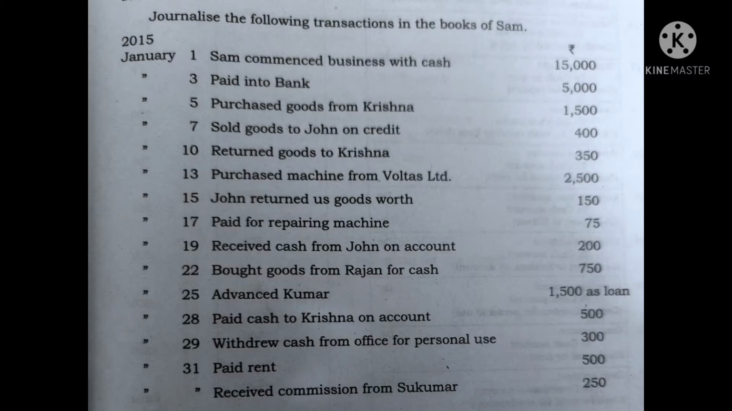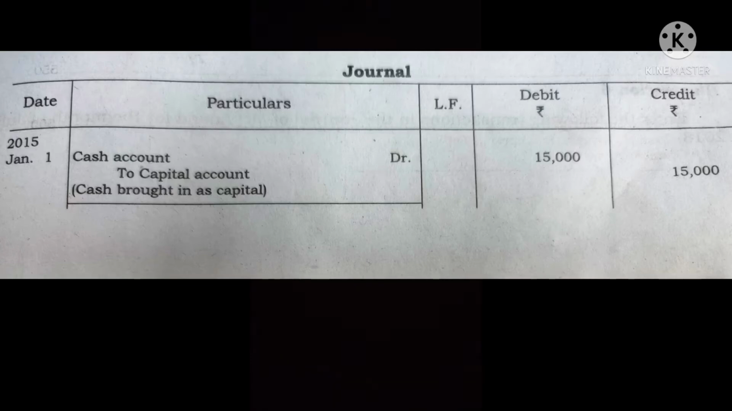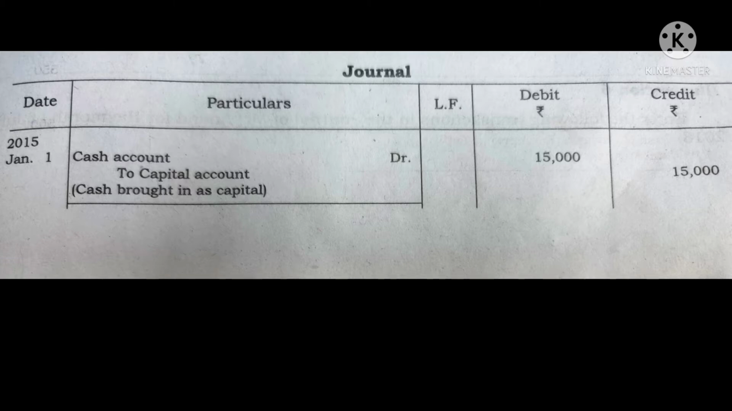Okay, so the first transaction says Sam started business. So he introduced capital, so cash is coming in. The entry will be cash account debit to capital account. Cash account will be debited with 15,000 and capital account will be credited with 15,000. Narration will be cash brought in as capital. So this is the first transaction. Whenever we get a transaction, we should know what is coming in and what is going out, that is, which account should be debited and which account should be credited.